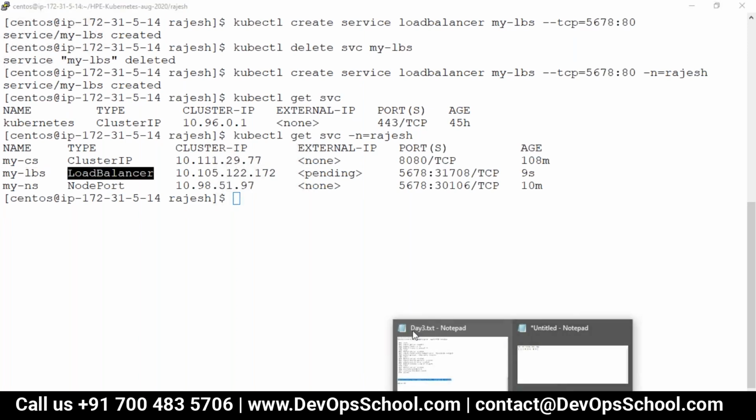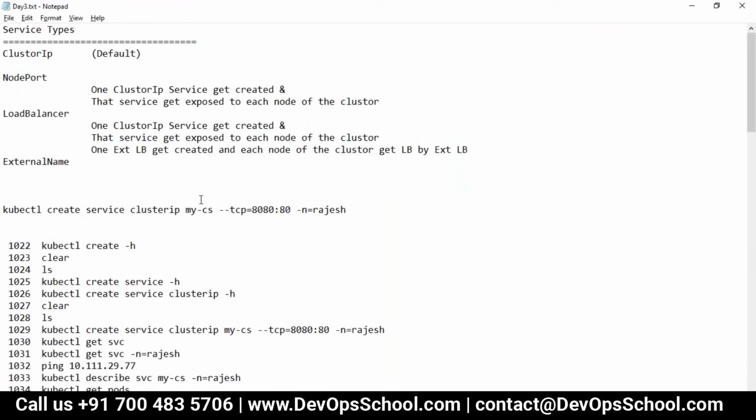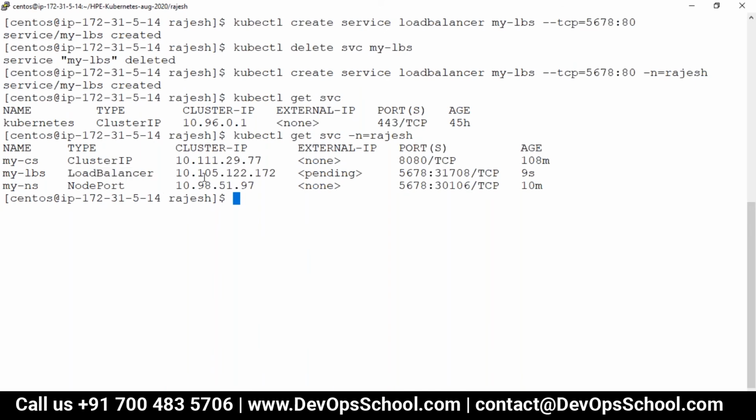Load balancer. Please read one more time; this is the last time I'll ask you to read it. When you create a load balancer, what will happen? One service will be created from the cluster IP. That service will get exposed to the node port, and the same node port will get load balanced to the external load balancer. This is everything that happens. You see here cluster IP, node port, and this external IP is pending. Why is it pending? Because it has no access to AWS, Azure, Google Cloud, or any platform where it can create a load balancer.